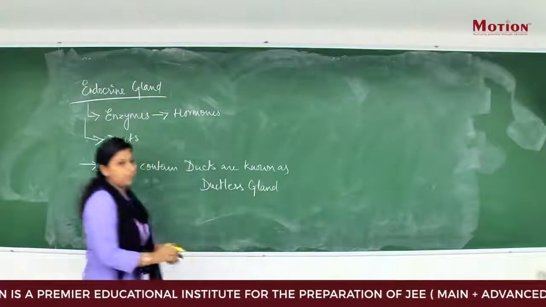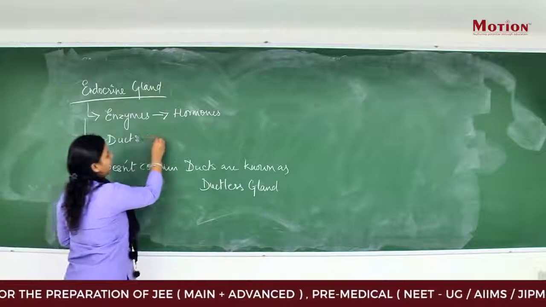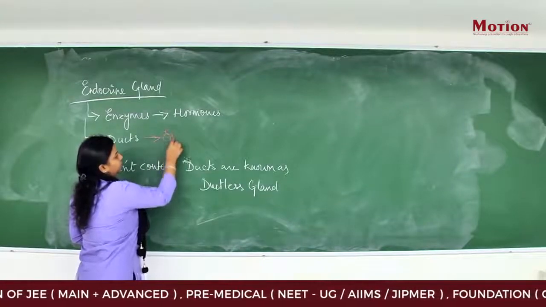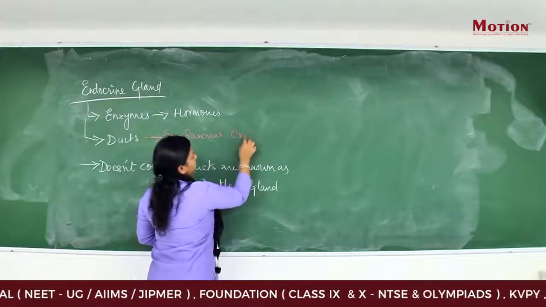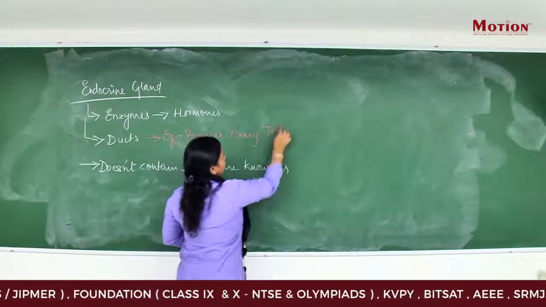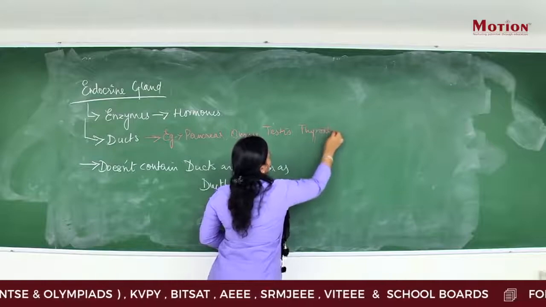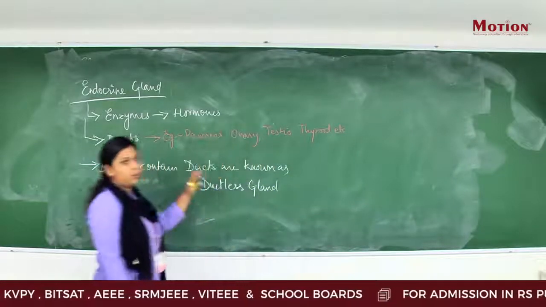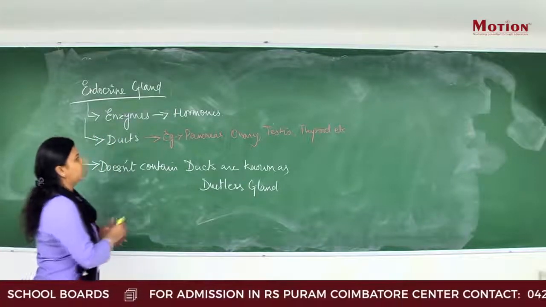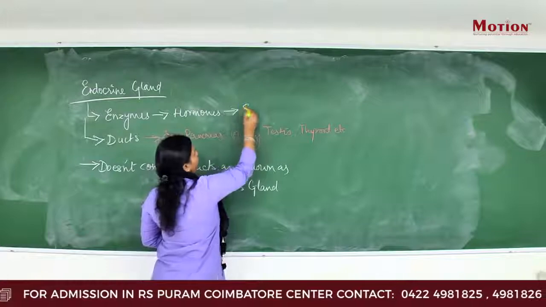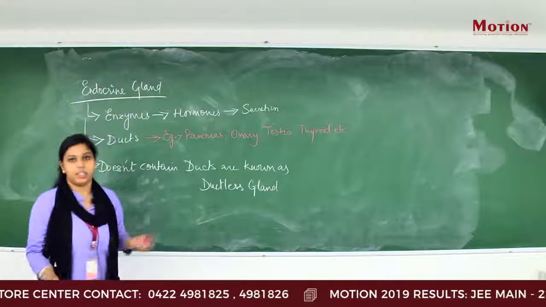So today we are going to focus on the endocrine glands, and the glands that are present are like pancreas, ovary, testes, then thyroid, etc. We are only going to talk about these particular glands, and the major thing we are going to talk about is the secretion of these hormones, how they are important, and how they lead to certain disorders.